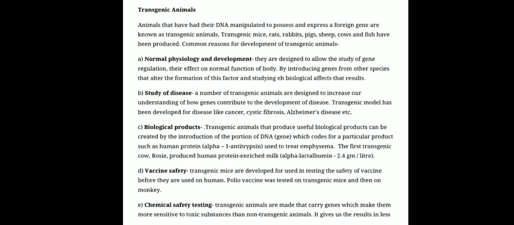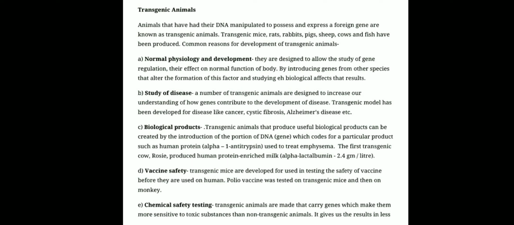This transgenic animal is also used to study diseases, because some genes are introduced in the transgenic animal and then their symptoms, their effects, all these are studied. So cancer, cystic fibrosis, Alzheimer's like diseases are studied with the help of transgenic animals. These transgenic animals also give some biological products such as alpha-1 antitrypsin.